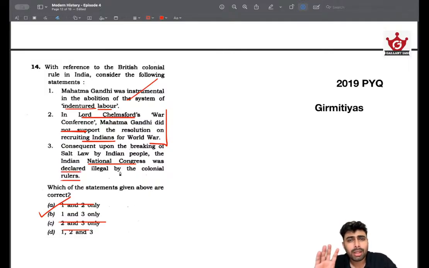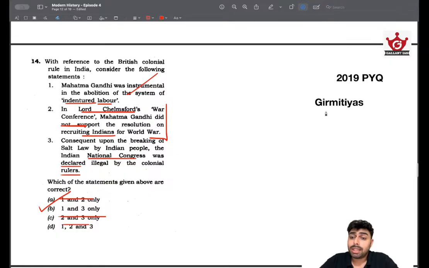So this is something we need to keep in mind, the change in direction in the relationship between Mahatma Gandhi and the British. Before that, in 1914, 1915, he was not entirely hostile to the British. He had his objections about the British rule, and he was very much advocating Swaraj. But he was of the idea that there would be a gentleman's agreement between the British Empire and Indians. But that didn't happen, and post the non-cooperation movement, the hostilities grew wider, and the British started oppressing the movements very much. So that's how it took a turn.